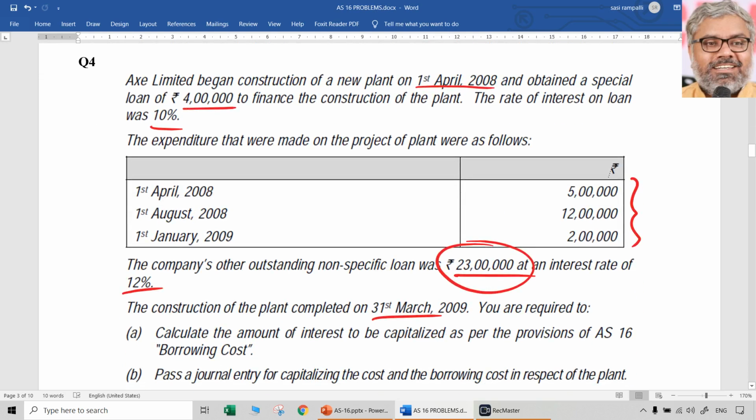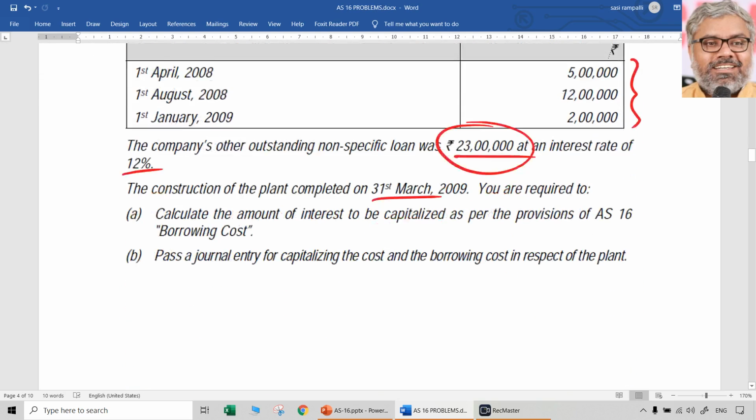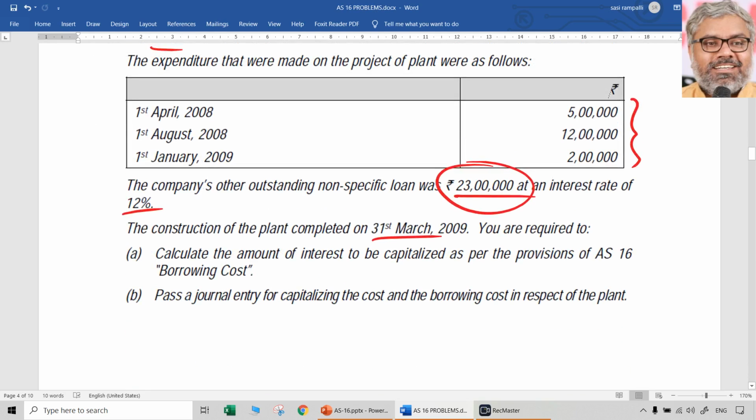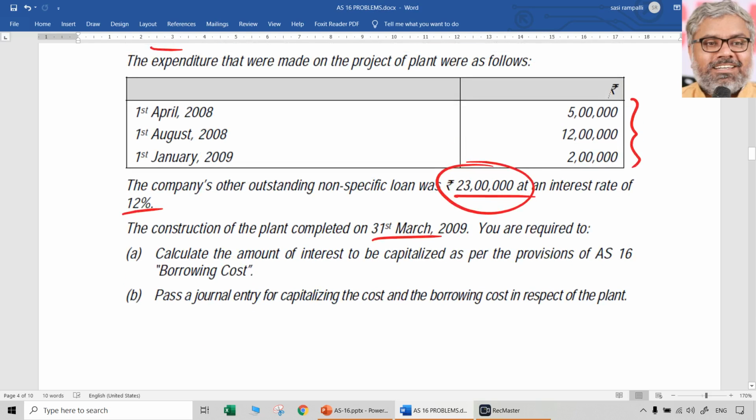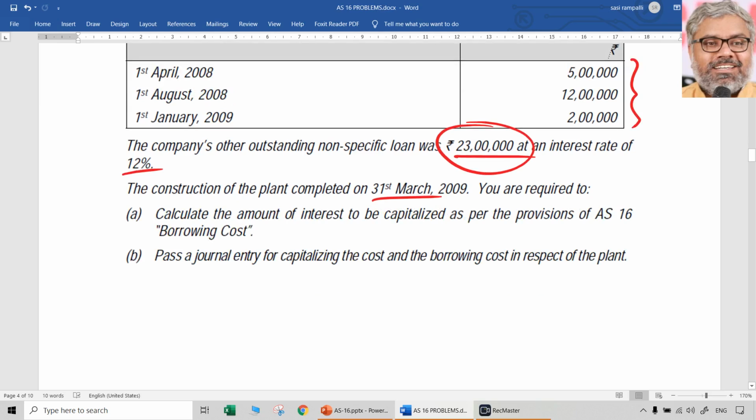So it is a simpler question than question number 1. First of all, there is nothing to find out here as weighted average interest cost. So we have to find out the weighted average construction cost of constructing this plant, depending on how many months it was there. 5 lakhs into how many months? April to March means 12 months. So 12 by 12, naturally 5 lakhs. Then 12 lakhs in August. Calculate that carefully: August, September, October, November, December, January, February, March.